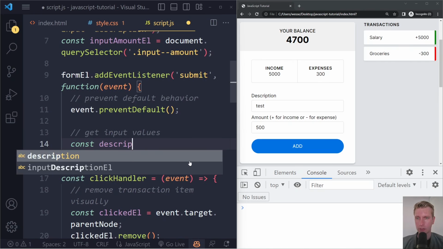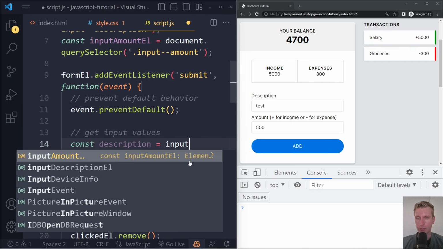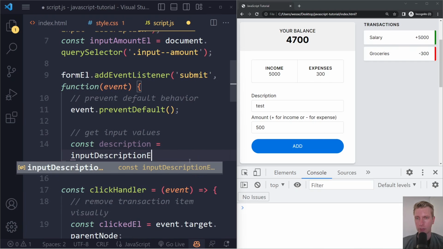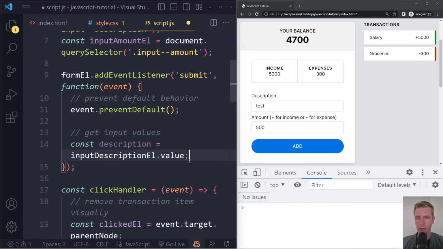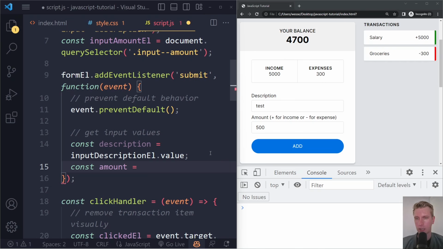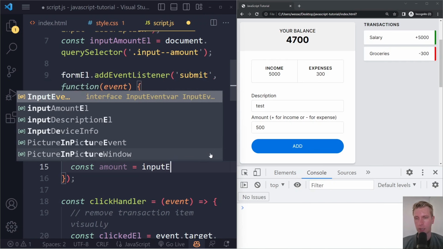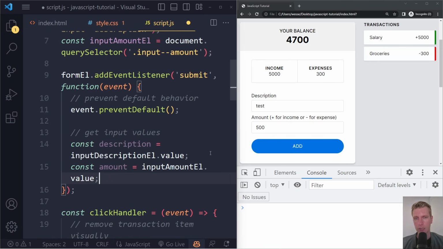So we're going to have description. That's the input description element we already selected, and we can actually use dot value, and it will give us whatever we wrote here. Okay, and then we also want to get the amount. So here we can use the input amount element, which we already selected, dot value, and it will give us whatever we wrote here. Now this is going to be a string, so let's also convert this to a number with the unary operator.